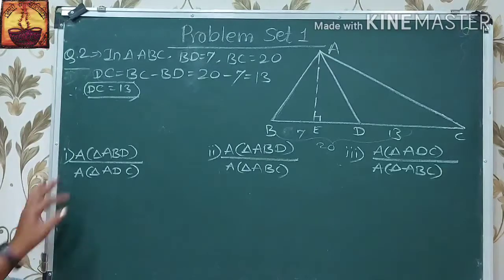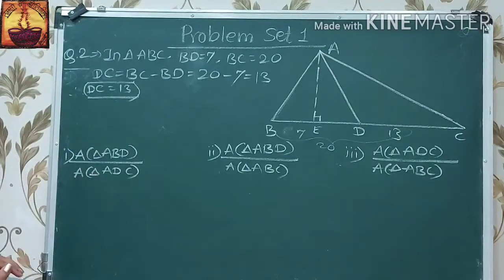It means that these two triangles are having equal height. Therefore we saw the property of the triangles which are having equal height: if the triangles have equal heights, then the ratio of areas of these two triangles is equal to the ratio of their corresponding bases.